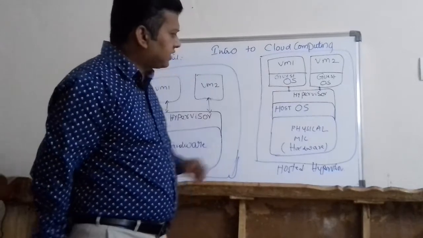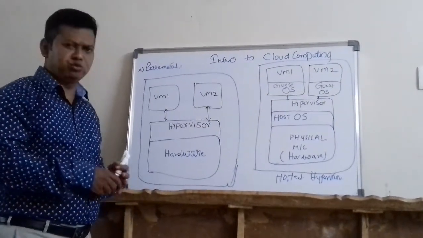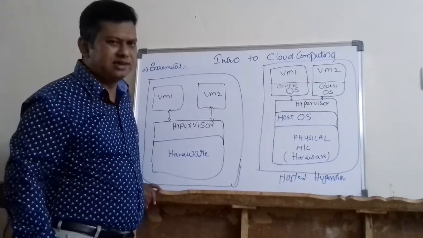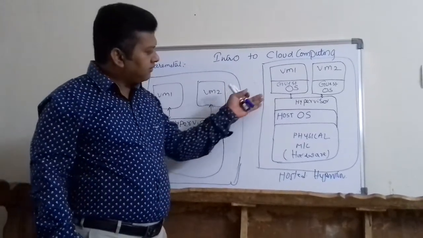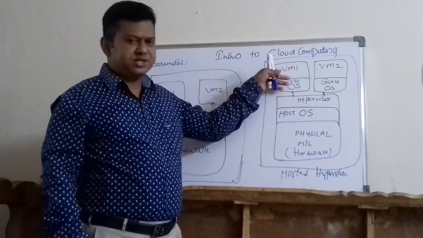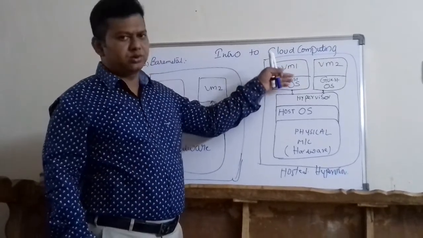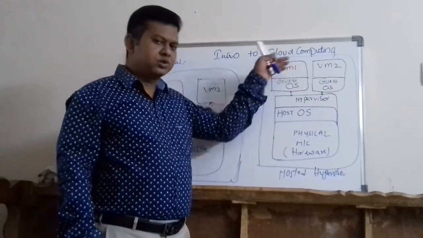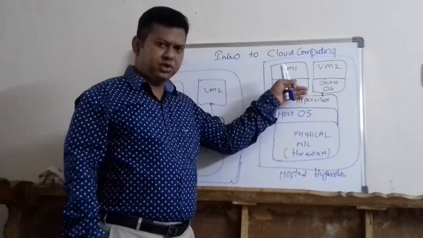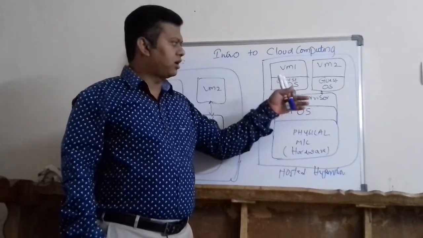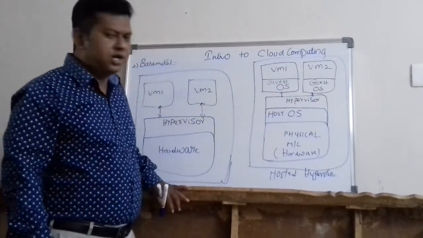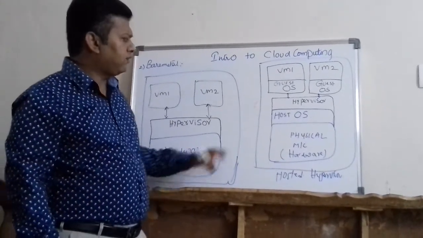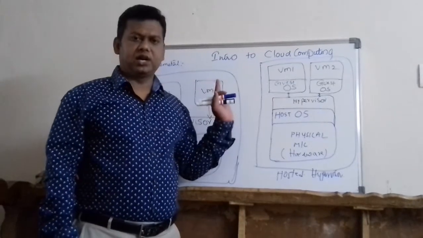The reason is, friends, if something goes wrong and if your VM has to be removed, straight away you can simply delete your virtual machine with a single click. Since the entire virtual machines are created, operated, controlled and monitored via the hypervisor, if anything goes wrong with your virtualization attempt, or if you want to delete your virtual machines, with a single click you can delete them and you will not have any kind of effect on your physical hardware.